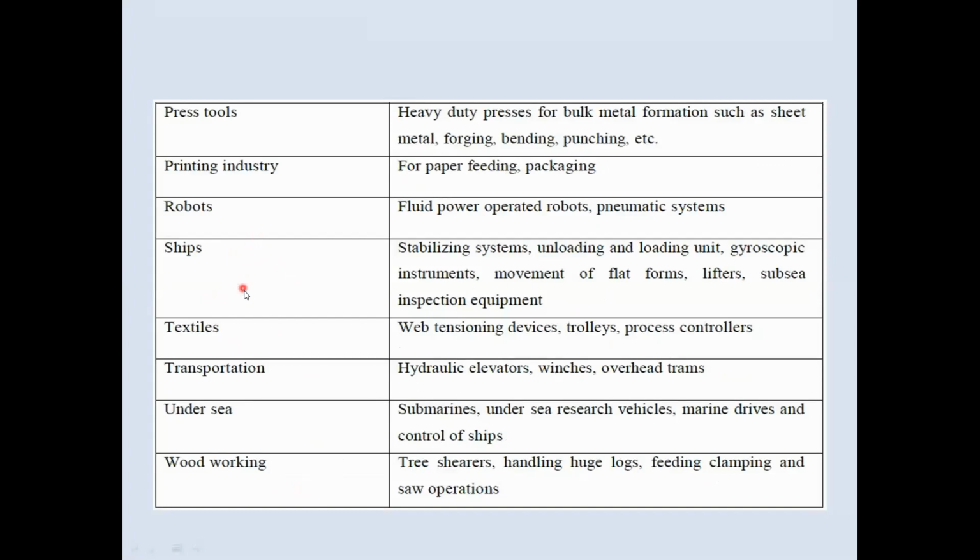Press tools, robots, ships, undersea, woodworking. So these are some applications of fluid power system where the hydraulic system or pneumatic system is used, right? So guys, this is all about the hydraulic systems, pneumatic systems, or the fluid power systems.